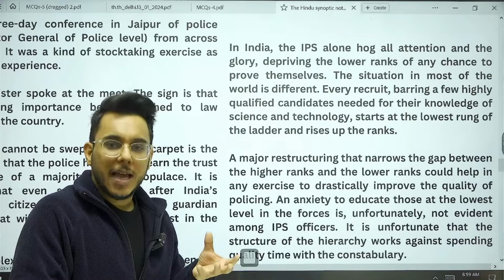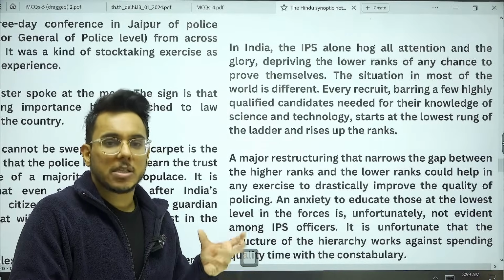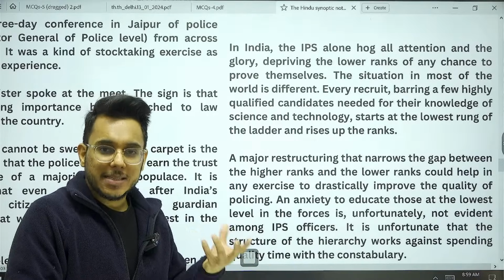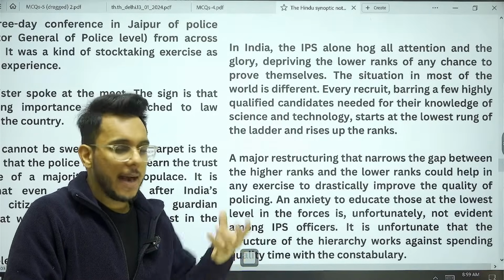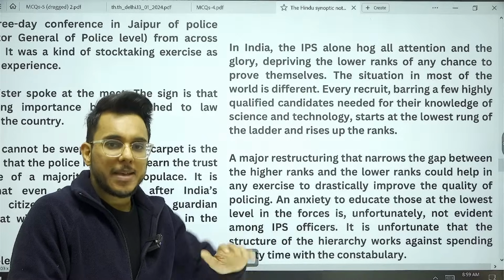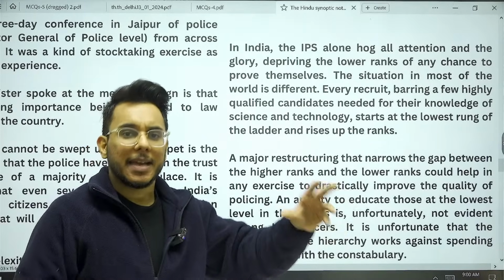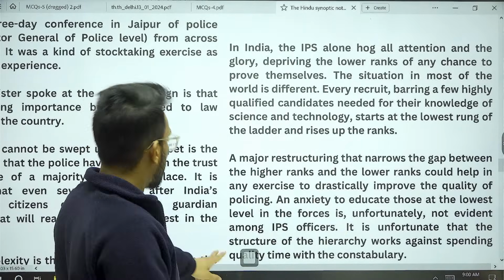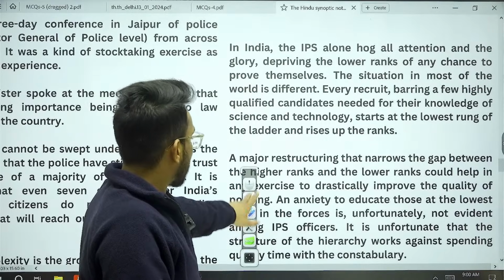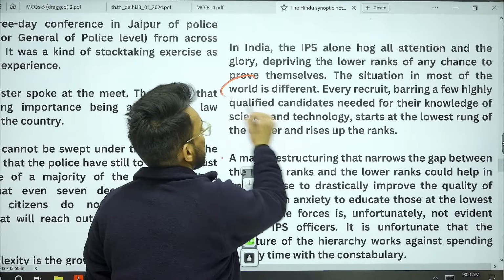Fundamental issue is there that IPS as a service is the one which is most celebrated, and officers below the rank of IPS never get attention, they never get that respect that should be given to them. Now it has been said that the situation in India and the world is different.